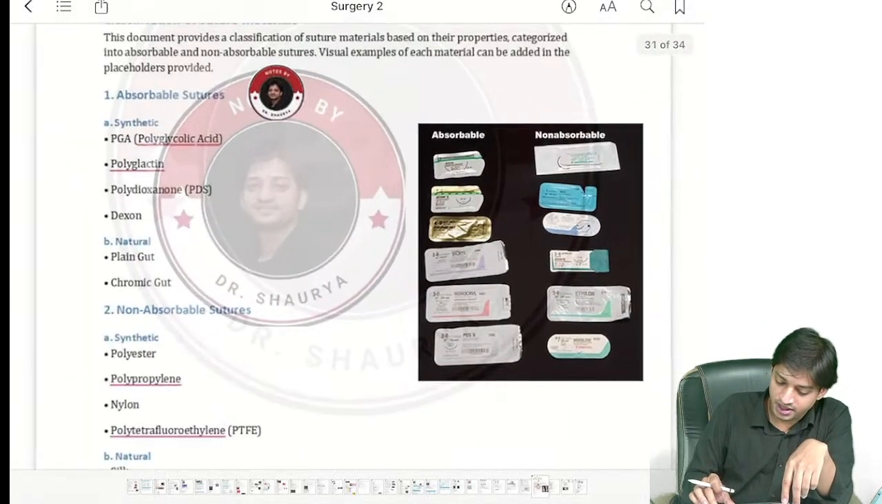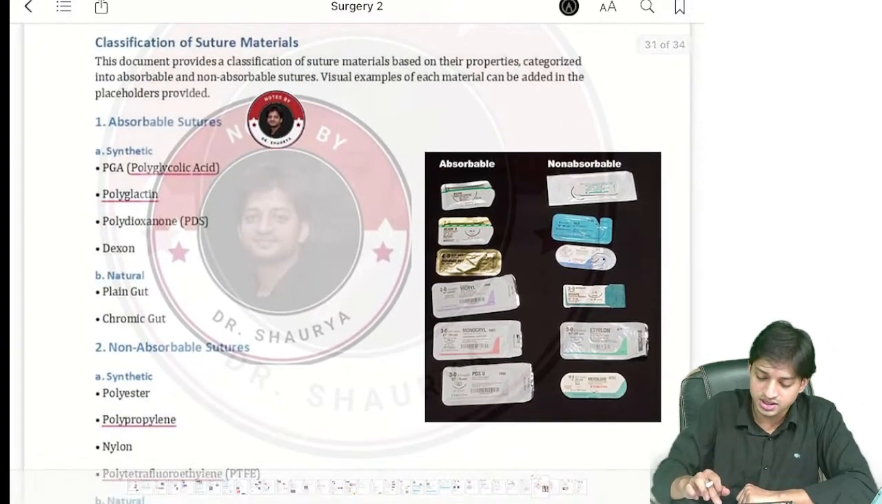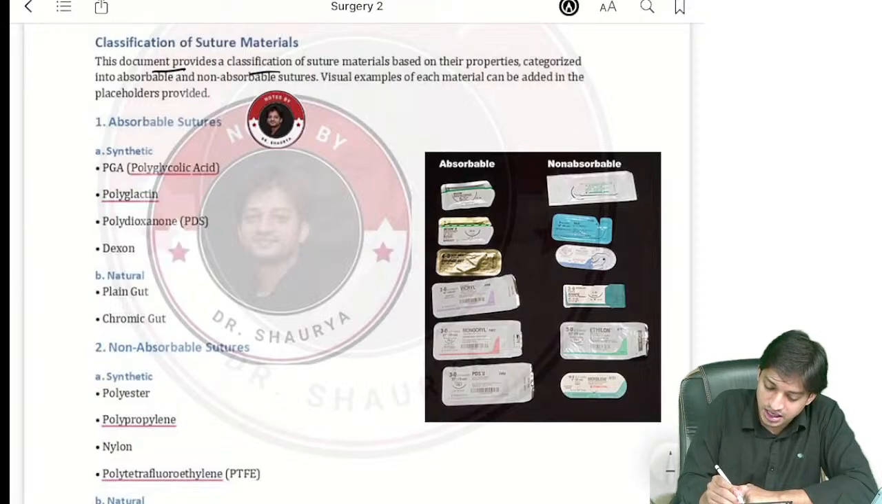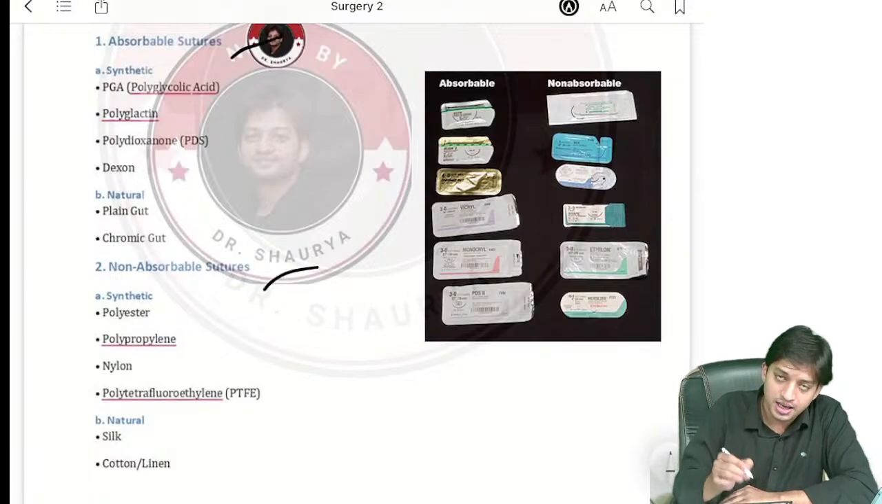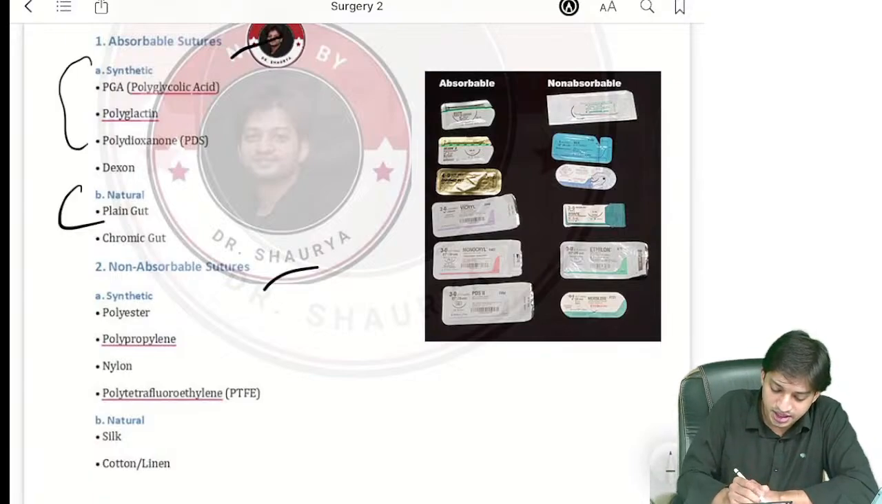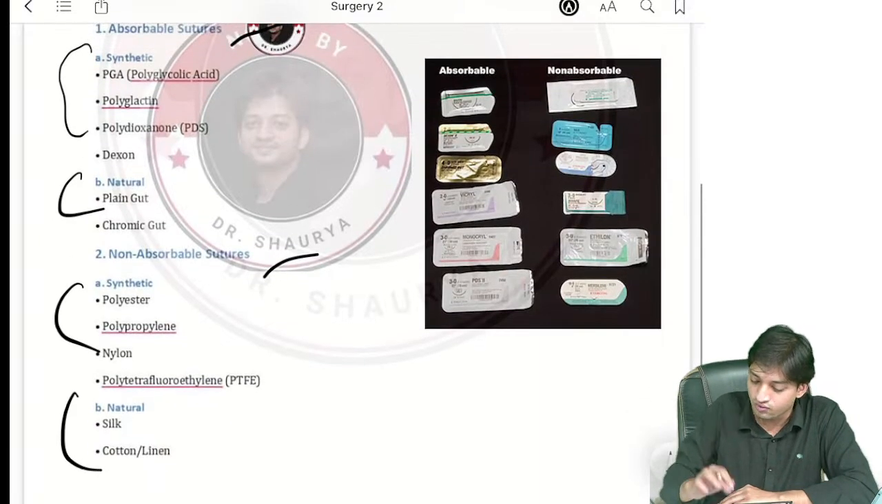Coming to the suture material, have a look here. Classification of suture materials, you can see here. The document provides a classification. Now, absorbable sutures you have, non-absorbable sutures you have. Among the absorbable, again, you have the synthetic and the natural ones. Non-absorbable, again, you have the synthetic and natural ones. Again, you can look for the images also.